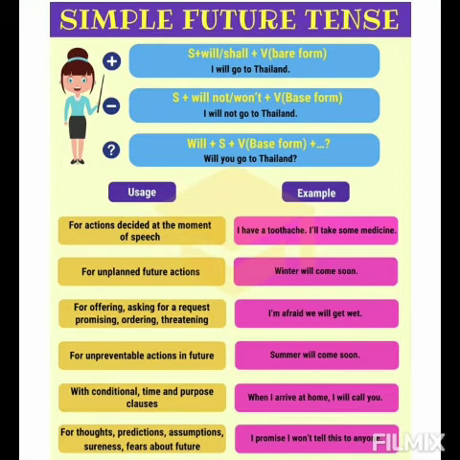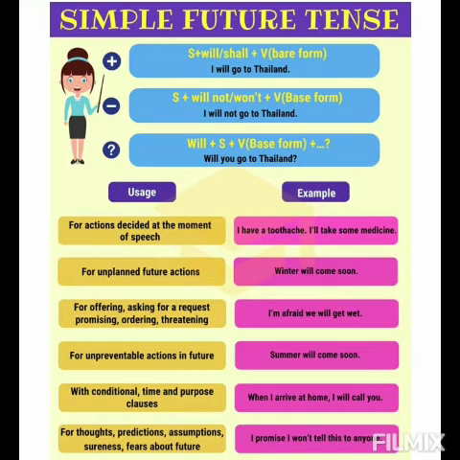Simple future tense. For action decided at the moment of speech. For example, I have a toothache. I will take some medicine. For unplanned future action, winter will come soon. For offering, asking for a request, promising, ordering, or threatening: I am afraid we will get wet.